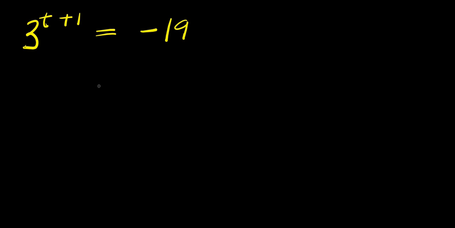Hello, how to solve this exponential problem? This is 3 power t plus 1 equals negative 19. You are solving for the value of t that satisfies this equation. So, if you have a power n plus m, this equals a power n times a power m.